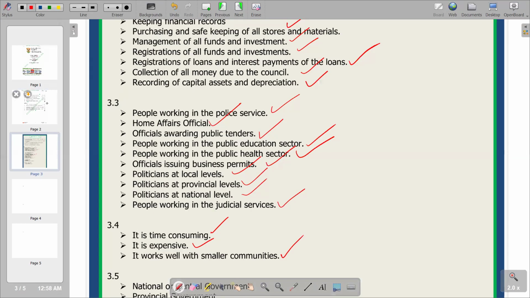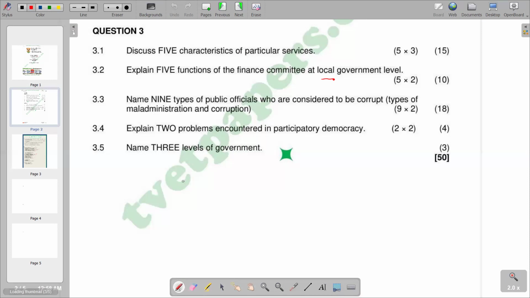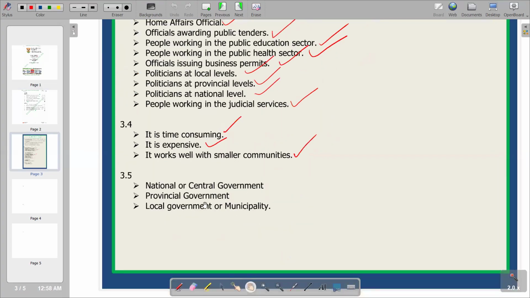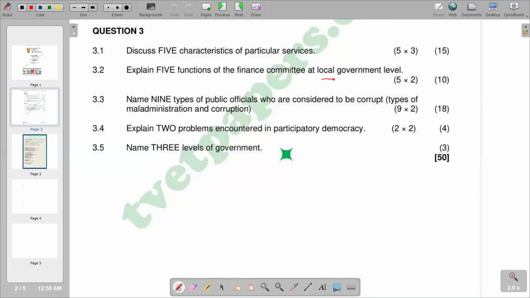Then moving on to the last question that we have is name 3 levels of government, and obviously these are very clear, as we have the national or central government, also a provincial government, and lastly we have got local government or municipality. Those are the 3 that we have. So this becomes the last part of our question 3 of November 2024. So we can take note our question is 50 marks. That is our question 3.